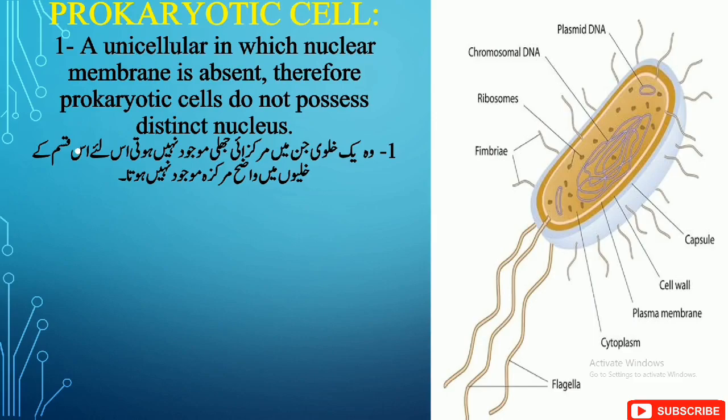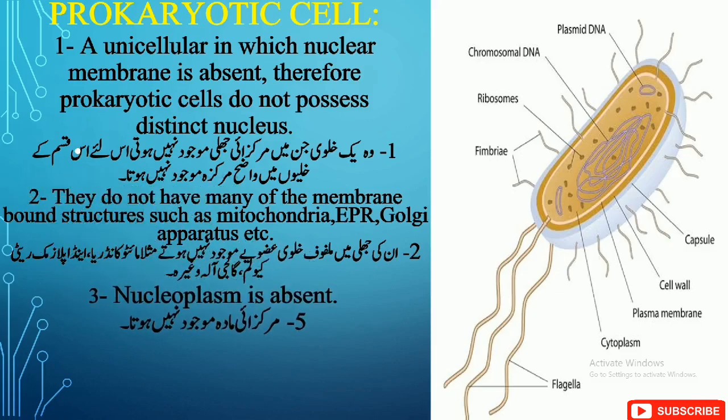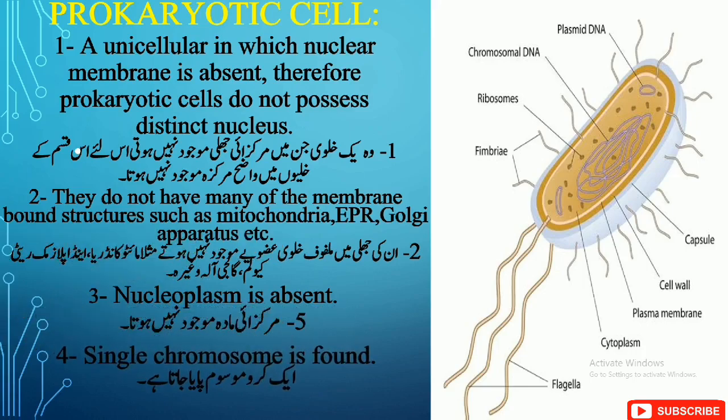Prokaryotic cells are unicellular, in which a nuclear membrane is absent. Therefore, prokaryotic cells do not possess a distinct nucleus. They do not have many membrane-bound structures such as mitochondria, endoplasmic reticulum, Golgi apparatus, etc. As we learned that there is no distinct nucleus, nucleoplasm is also absent in the prokaryotic cell. Only a single chromosome is found in a prokaryotic cell.